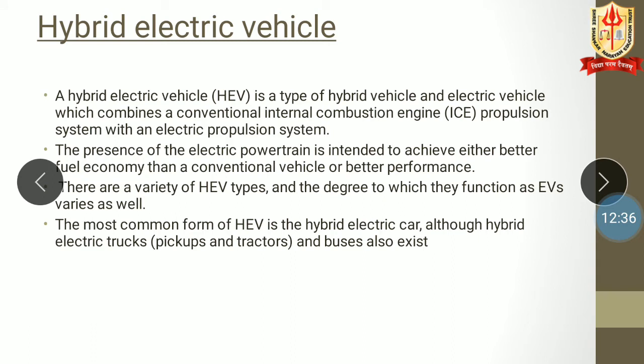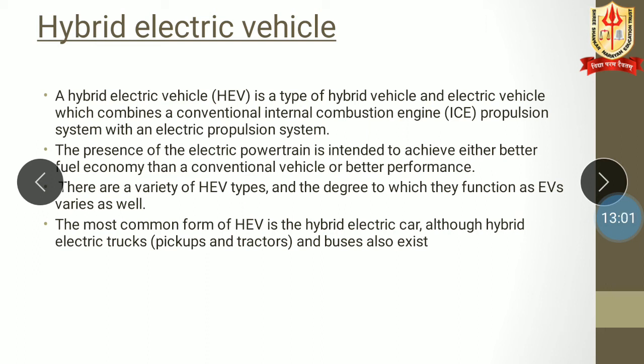So next we are having hybrid electric vehicle. A hybrid electric vehicle, that is HEV, is a type of hybrid vehicle and electric vehicle which combines a conventional internal combustion engine, that is ICE propulsion system, with an electric propulsion system.